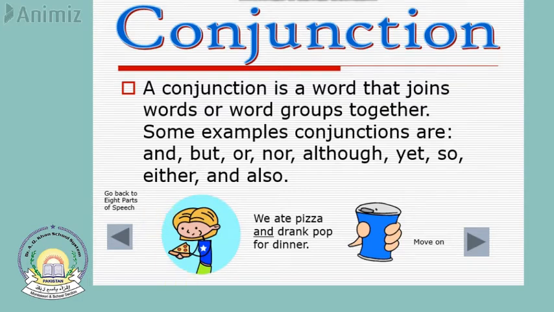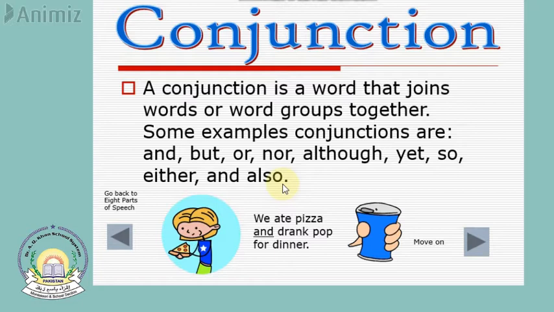What is a conjunction? A conjunction is a word that joins words or word groups together. Some examples of conjunctions are and, but, or, nor, although, yet, so, either, and also. Conjunctions are words that join either words or groups of words, which means they join two sentences together. Conjunctions join sentences or phrases together.